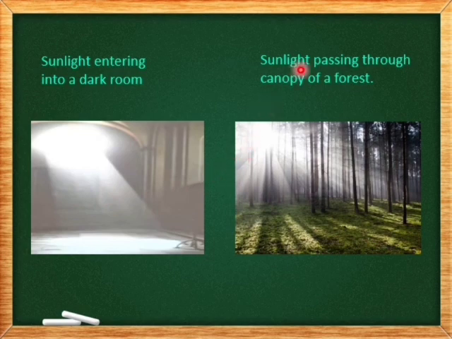Same way, when sunlight passes through the canopy of a forest, we observe Tyndall effect. What is canopy? The roof formed by the branches of tall trees over other small plants, we call it as canopy. So, in the atmosphere, a lot of water droplets are suspended. So, the sunlight gets scattered by the water droplets suspended in the atmosphere, and that is why the path of the beam of light is visible in the forest.